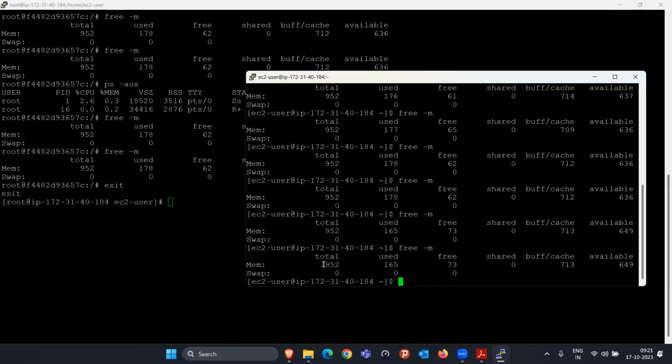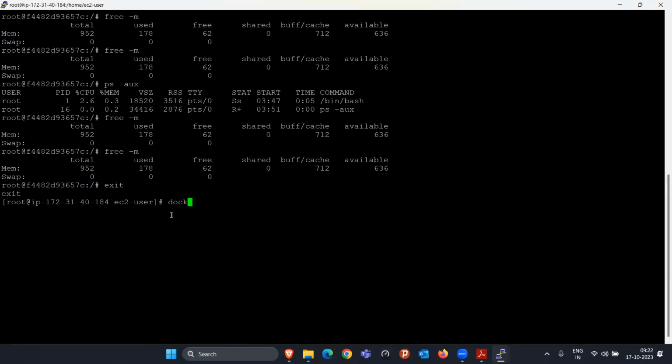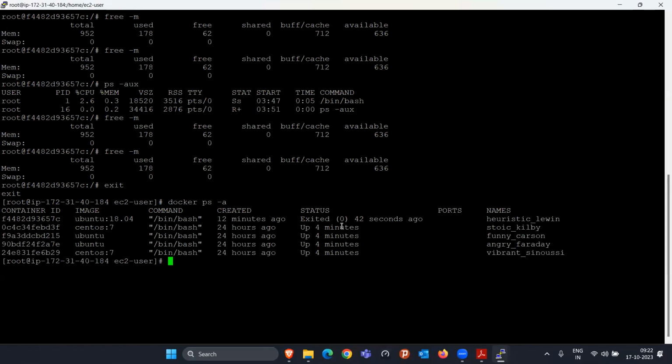Okay, it is not like, see, we have 952 MB RAM, used 165, free 73. But yeah, there are 700 MB RAM still remaining, right? That is basically stored in cache memory. That's why we are seeing some change here. Okay, because see here, it is in the label section, it is getting attached somewhere. So that's the reason. But whenever they require it, only that time they ask. So that's the only understanding we have to develop here.